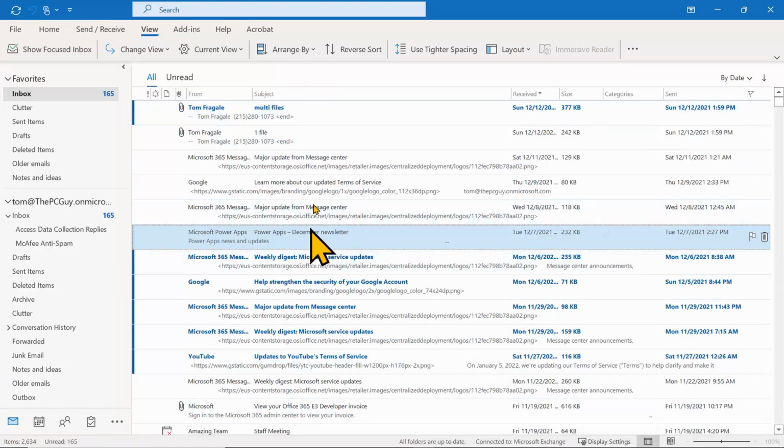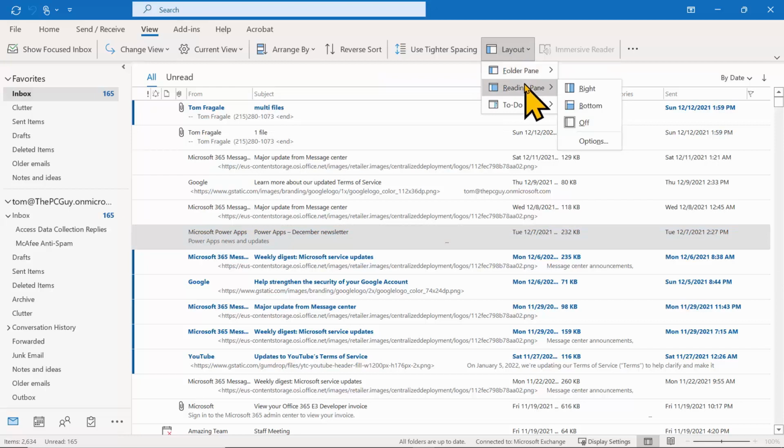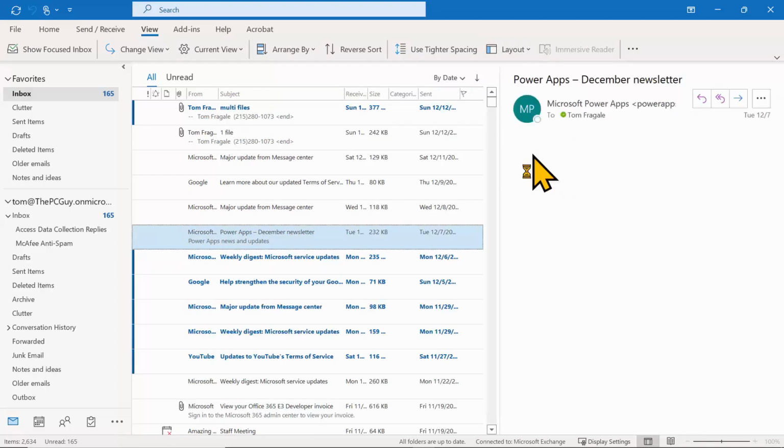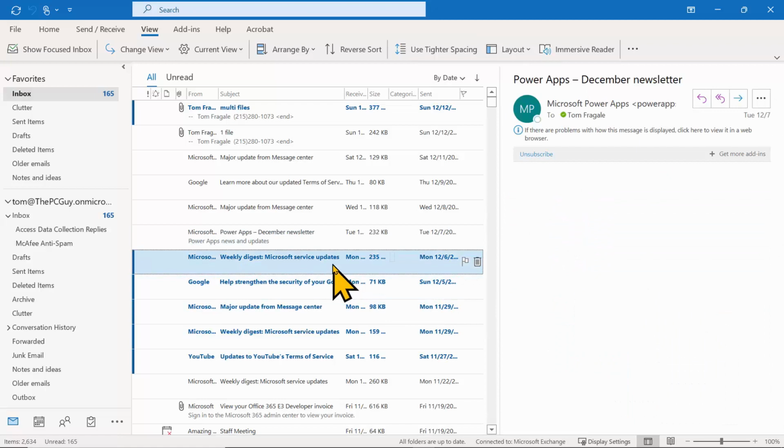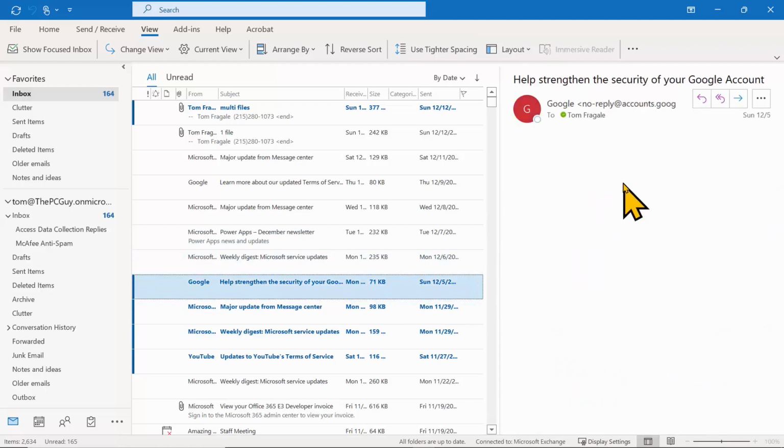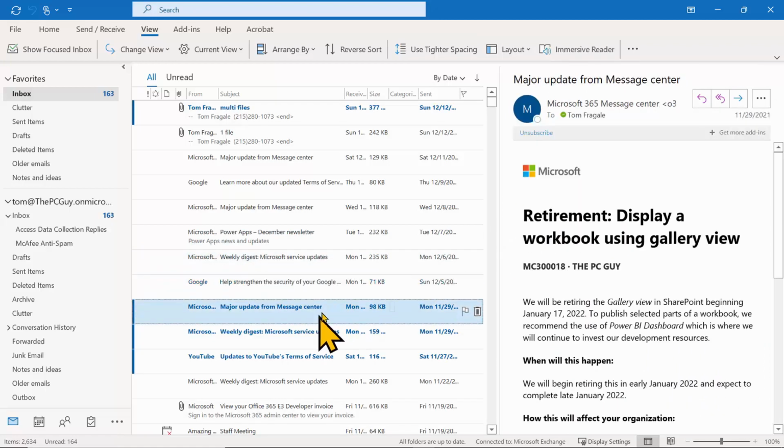Let me turn the reading pane back on again. So I'll pick on the View menu, and then Layout, and then Reading pane, and I'll pick on the word Right. Notice how the reading pane is now on the right-hand side, so now I can just click on an email and see it over here. So I'm saving a lot of time, right? Helps me get through my emails a lot quicker when I have the reading pane on.